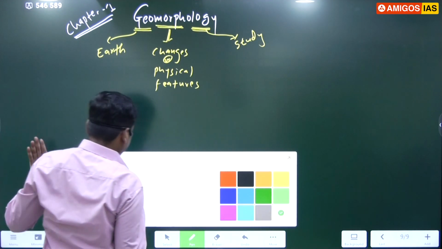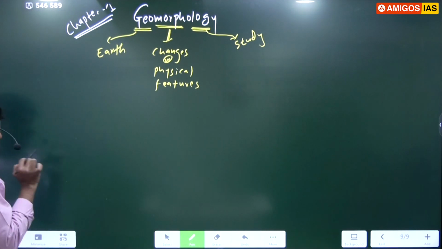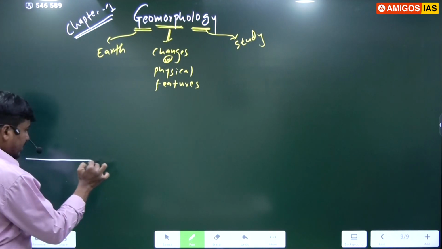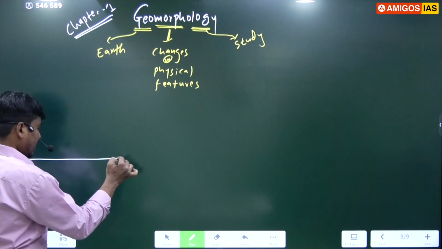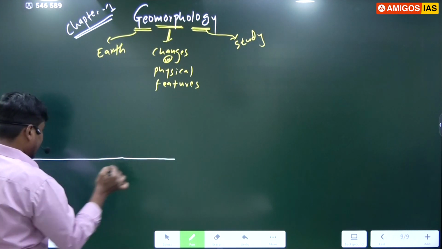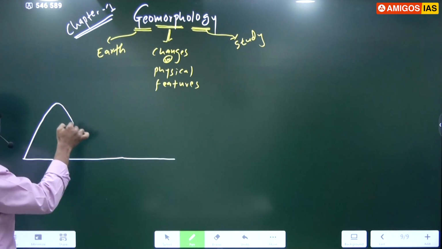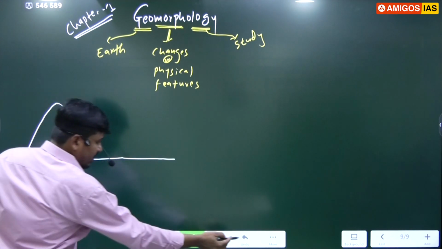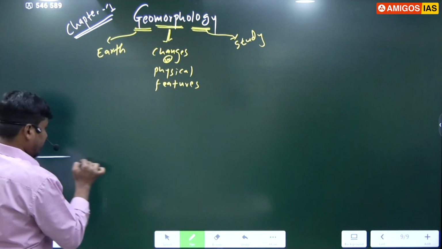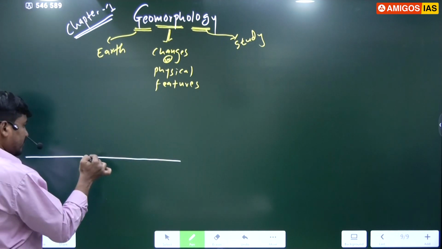Listen carefully, our earth surface is not evenly distributed. This entire earth can be divided into three major landforms.